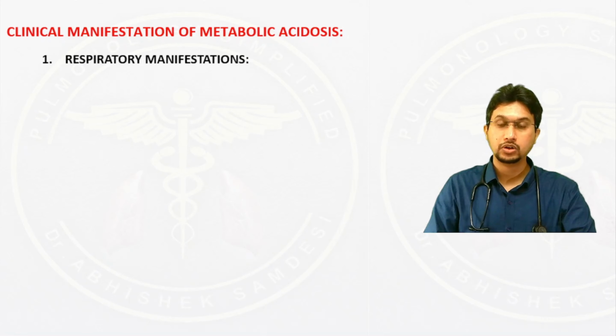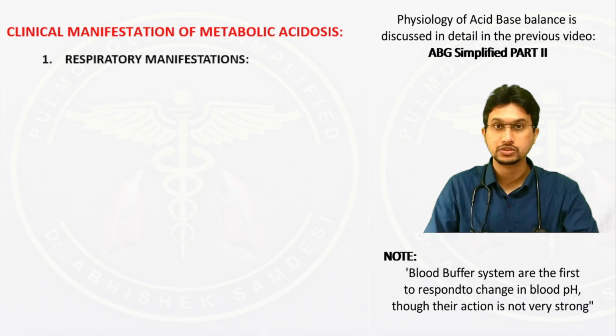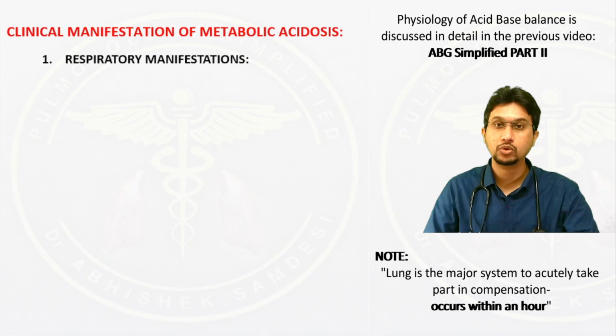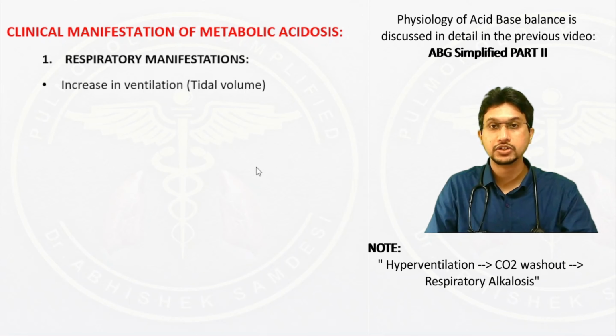When there is metabolic acidosis, the moment we say metabolic, it means the bicarbonates are the factor resulting in acidosis. A decrease in serum bicarbonate results in acidosis. So that is usually compensated by its friend, the carbon dioxide. The carbon dioxide will try to make the blood more alkaline, and carbon dioxide is mainly controlled by the lung. And how does the lung facilitate the reduction in carbon dioxide? It is by hyperventilation. When there is hyperventilation or increased ventilation, the carbon dioxide also flushes out.